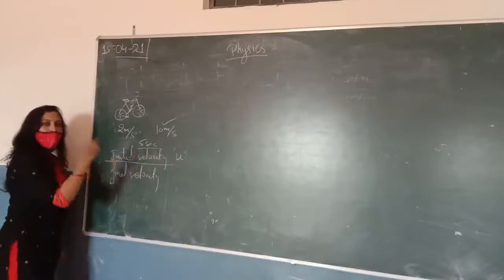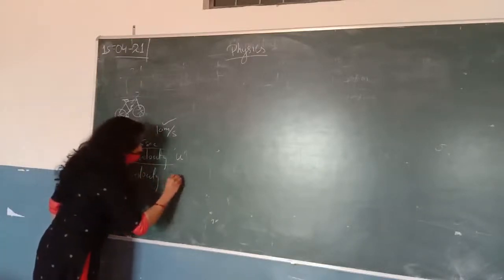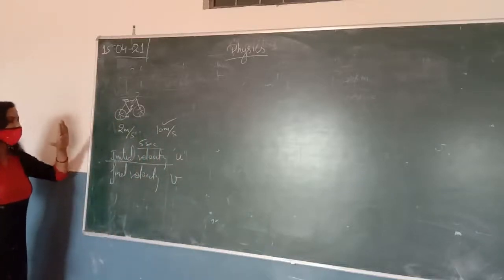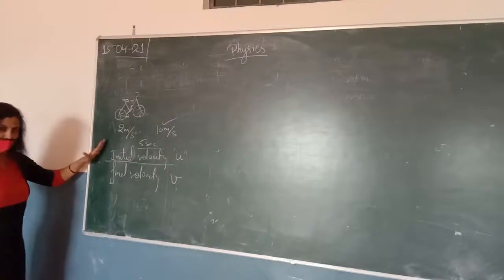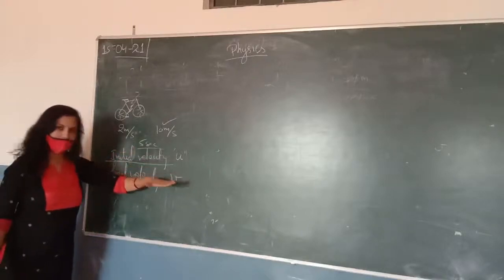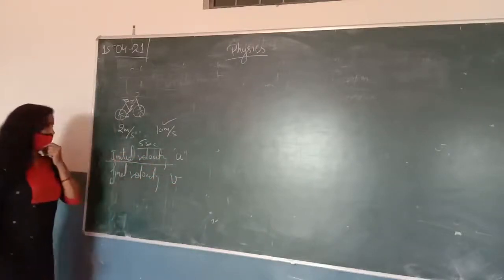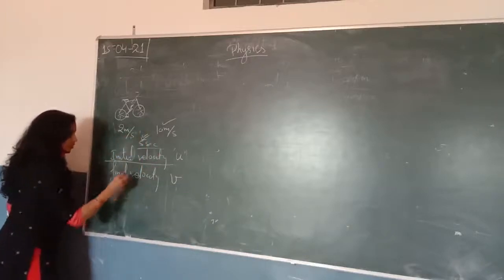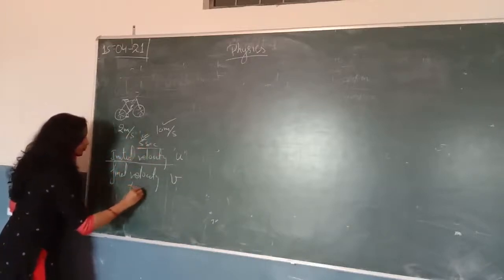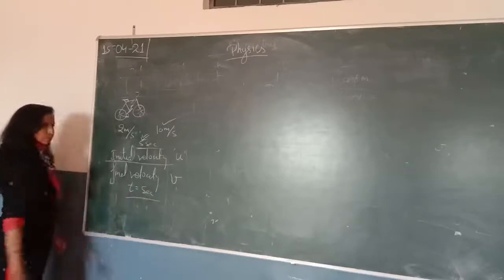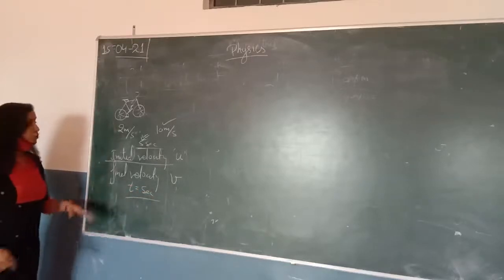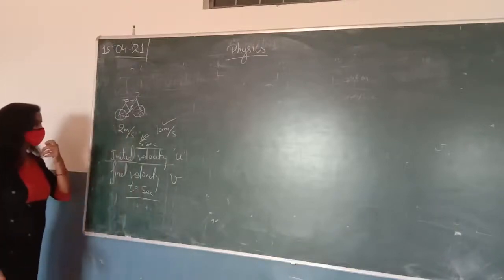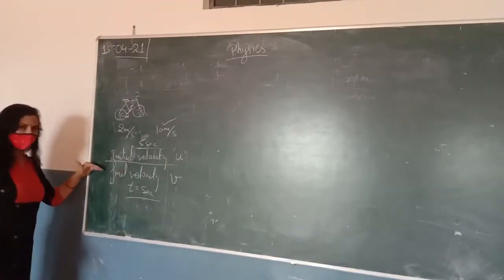And we represent the final velocity by using the symbol small v. Okay, so small u we represent for the initial velocity and small v represent for final velocity. Suppose the time taken by you to change your velocity is t. This is t, 5 seconds. So we represent the time by using symbol t.